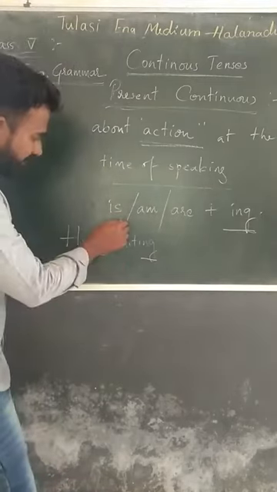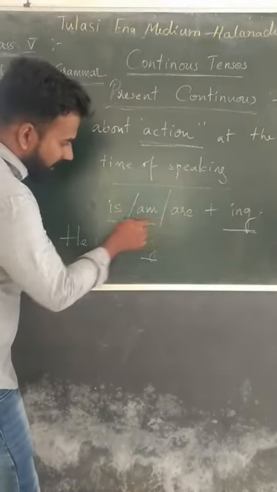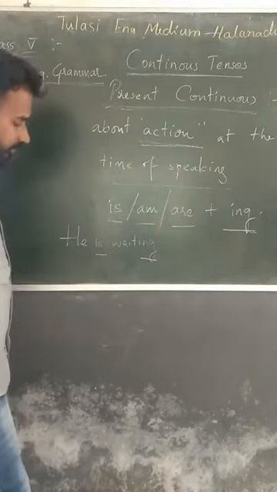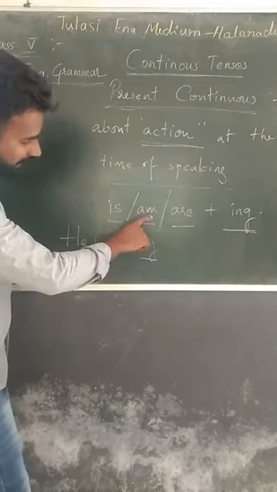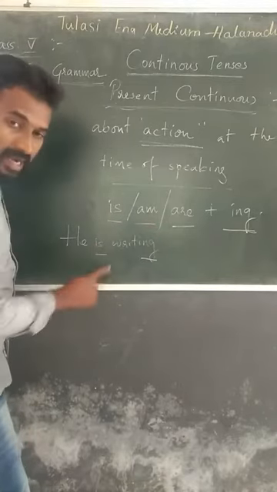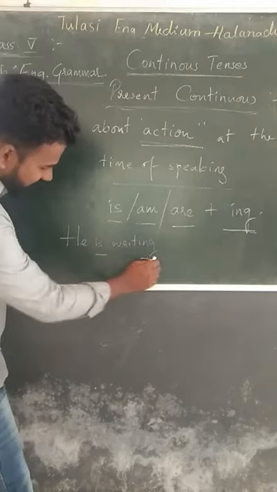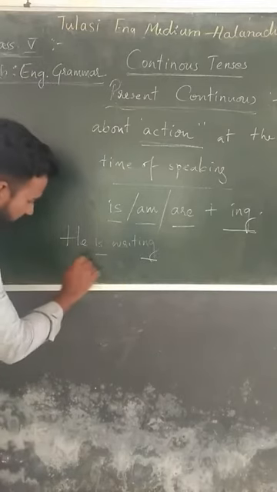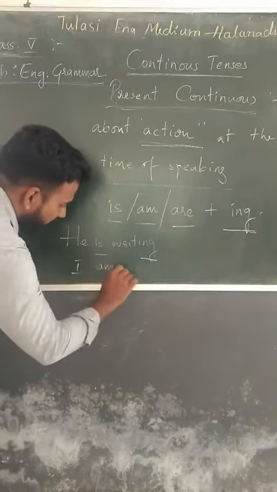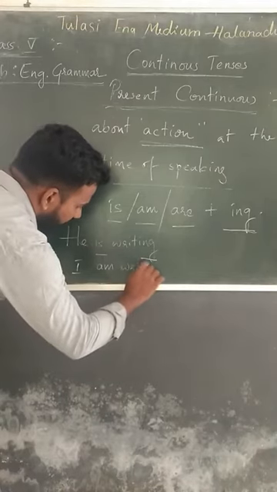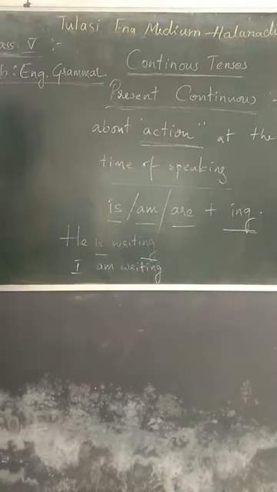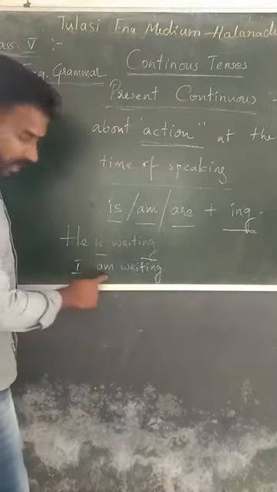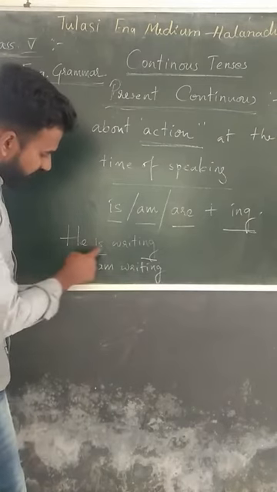So we use is, am, or are. Where do we use am? For example, here, he is writing. If it is I, you have to use I am writing. I am writing, he is writing.